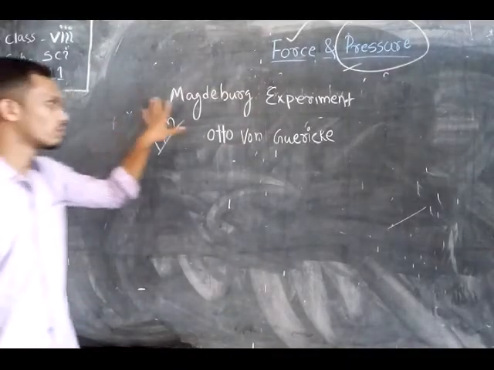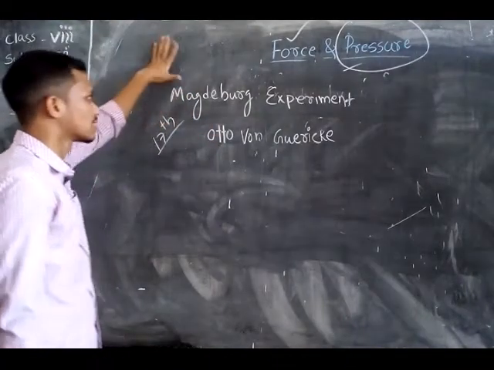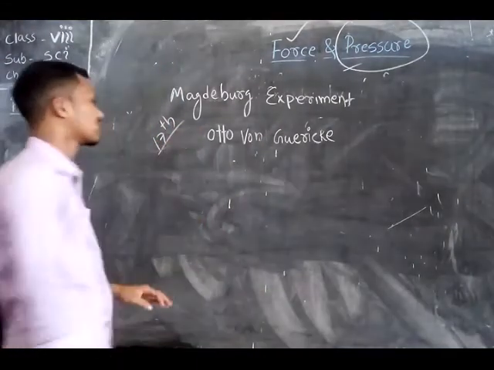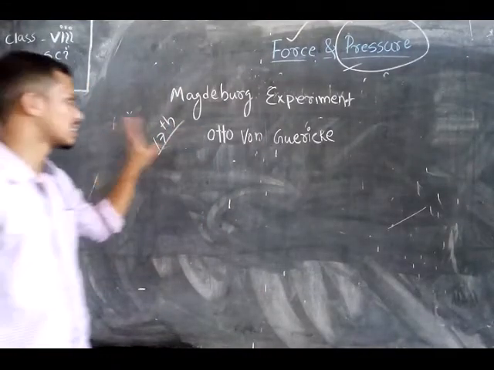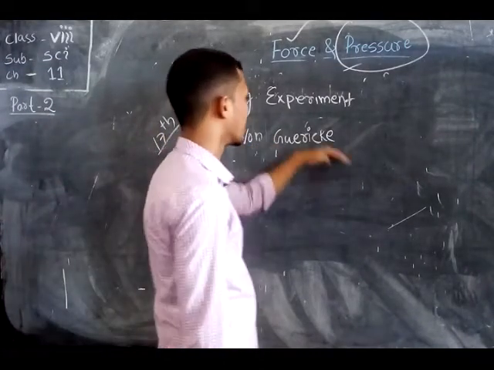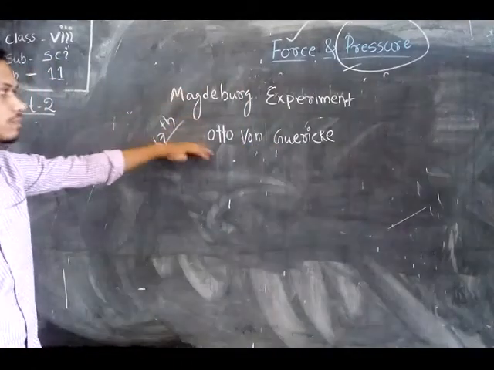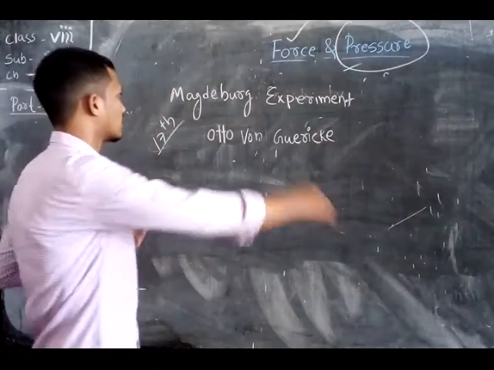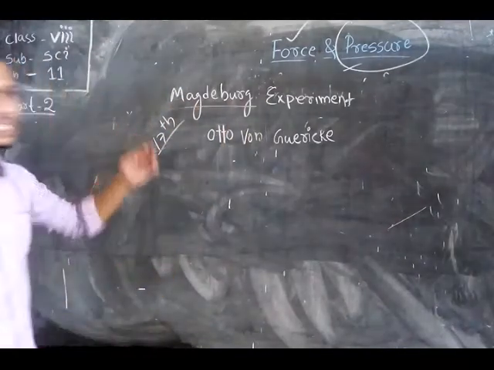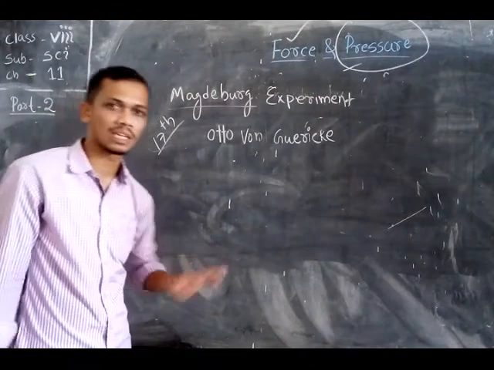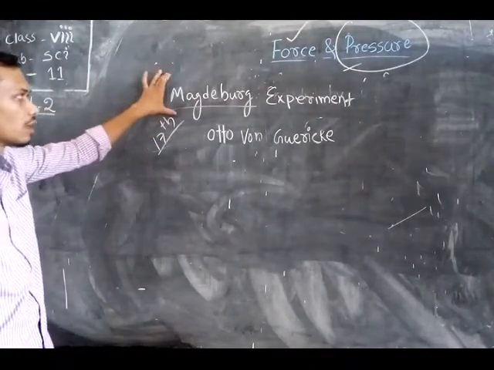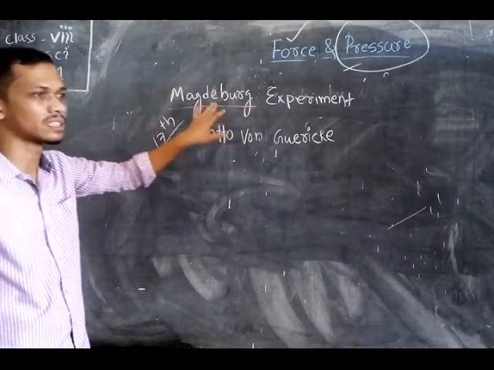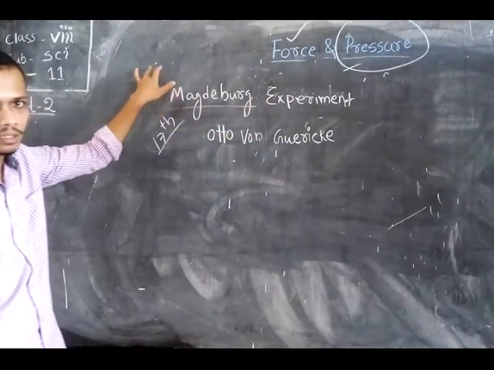Now we are going to discuss an experiment called the Magdeburg experiment. In the 17th century, a German scientist named Otto von Guericke made a dramatic experiment at the city of Magdeburg, which is in Germany.